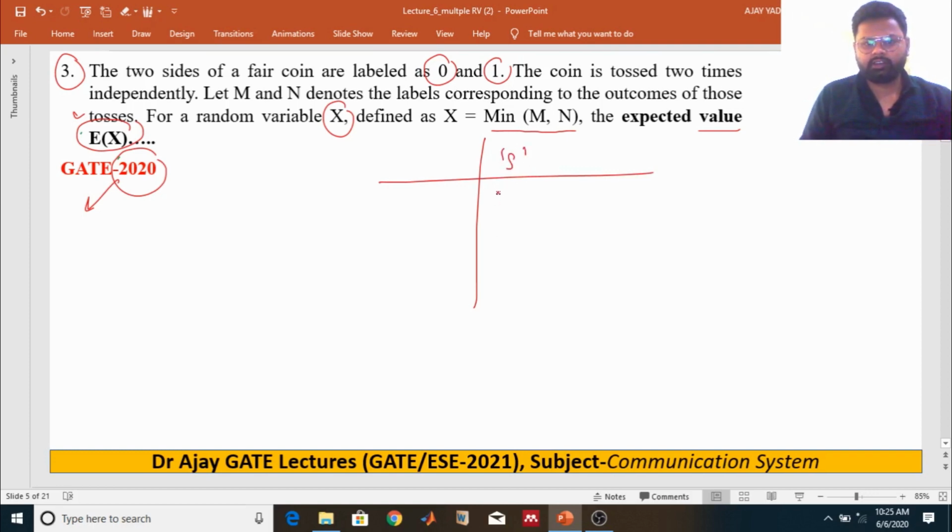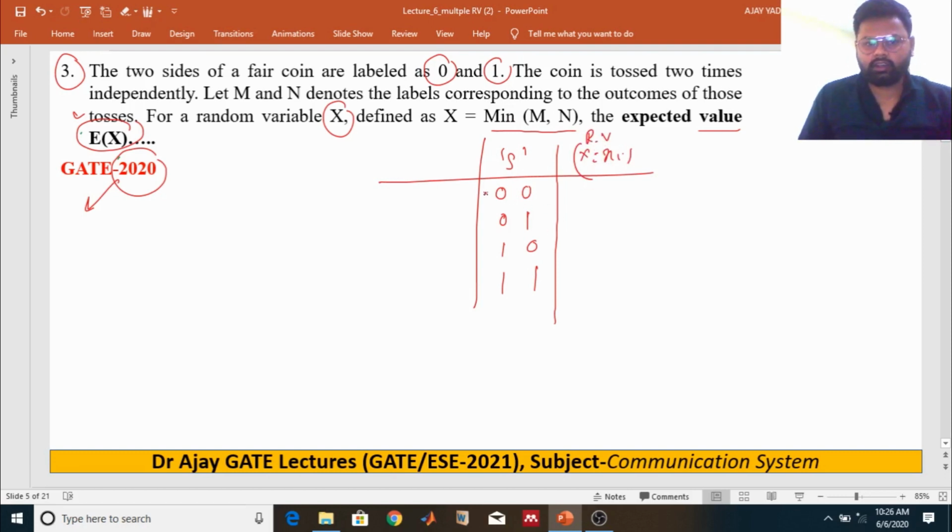Sample space is what? It would be 00, 01, 10, and 11. These are the sample space, and we can find it if we are flipping these coins 2 times, right? So what is the random variable according to the problem? We just denote the random variable as x.